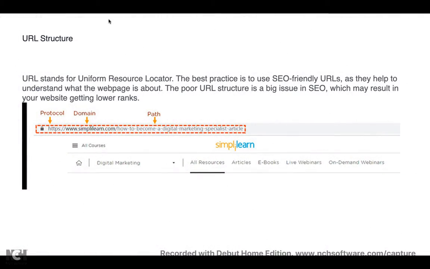Next is the URL, your uniform resource locator. I think everyone knows what a URL is. It is a good and user-friendly practice to use a proper URL structure. So always have some protocol and get a proper domain for your website.